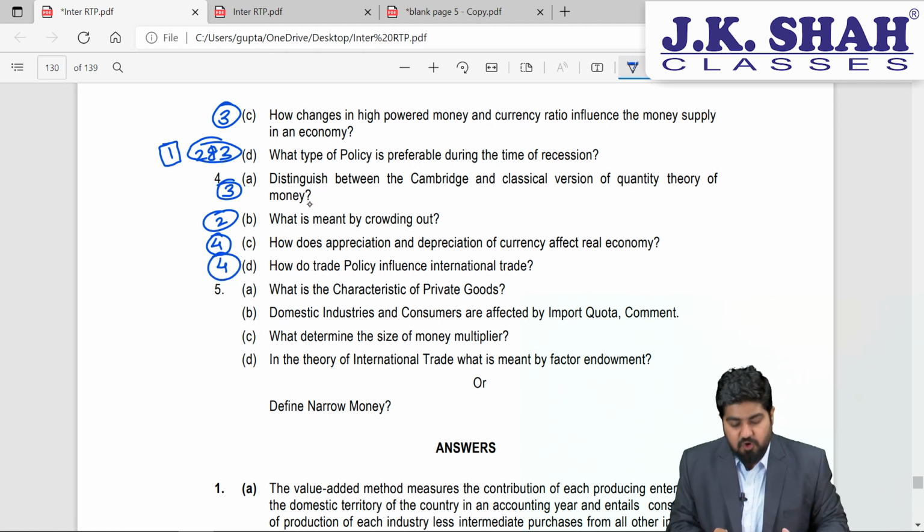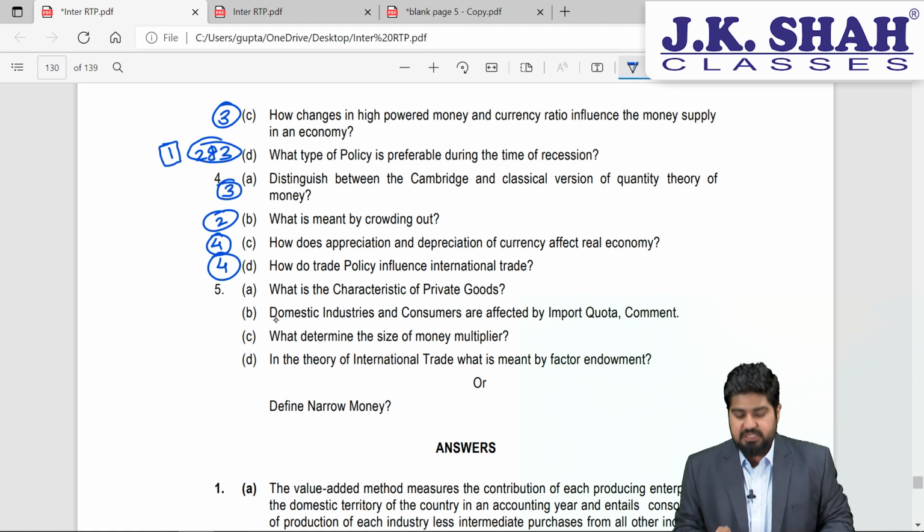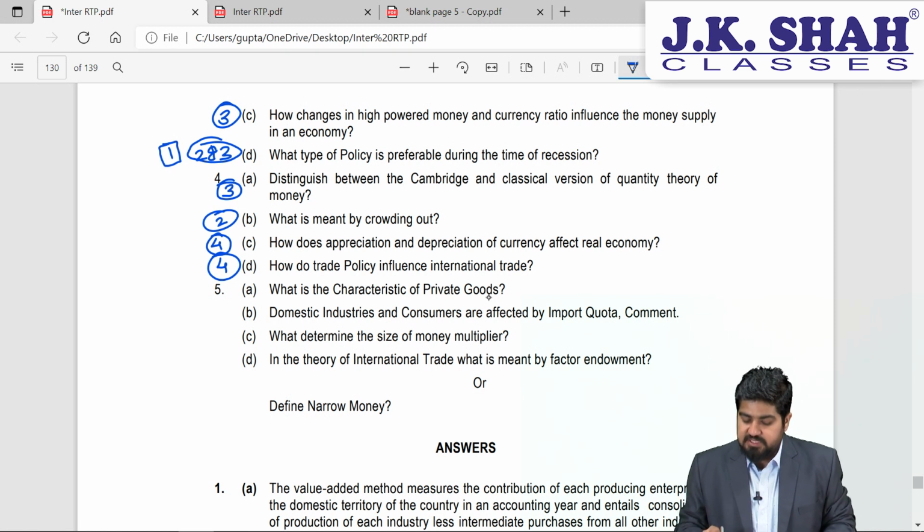Then if I talk about the marking scheme in question number 4, parts A, B, C, D: A will be 2 marks, B will be 3 marks, C will be 2 marks, and lastly D will be 3 marks. Then what are the characteristics of private goods? Private goods characteristics, students, that will be chapter number 2. Then, how are domestic industries and consumers affected by import quota? This will be our chapter number 4.